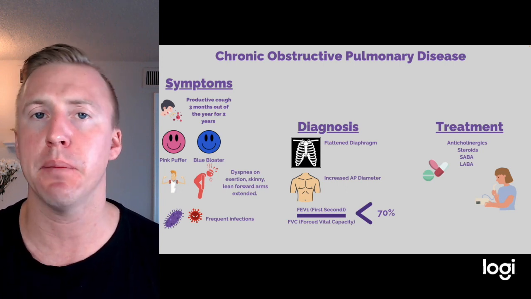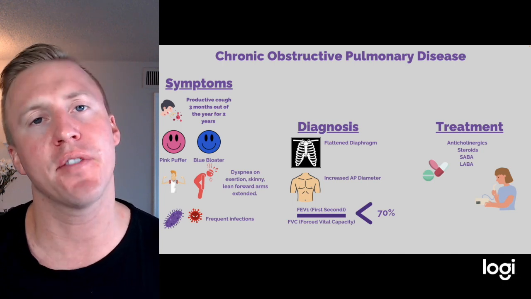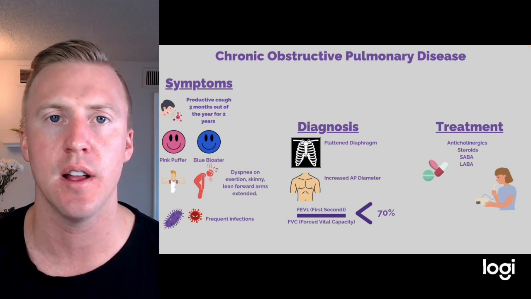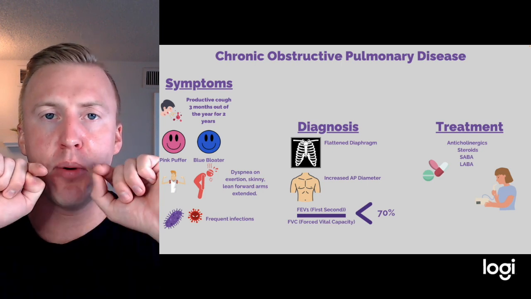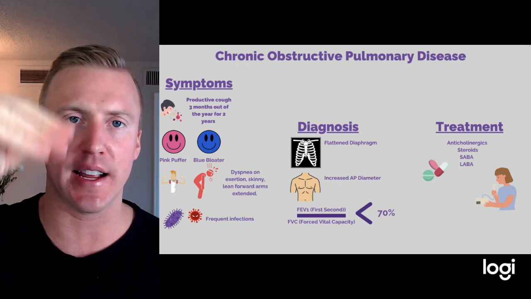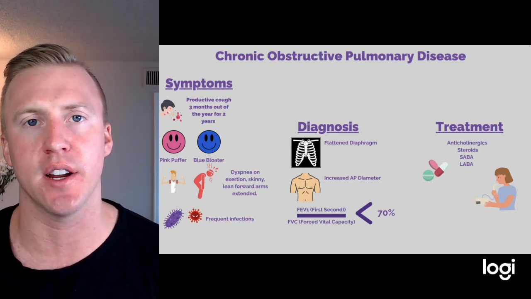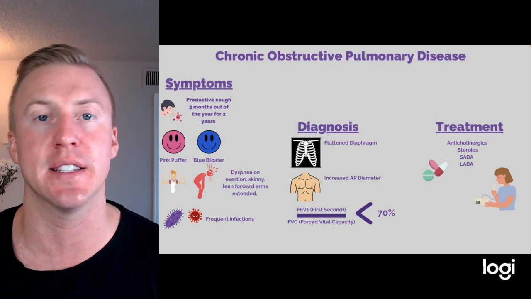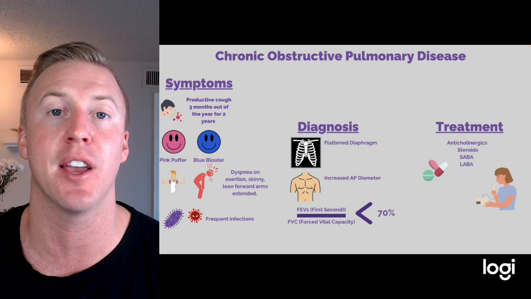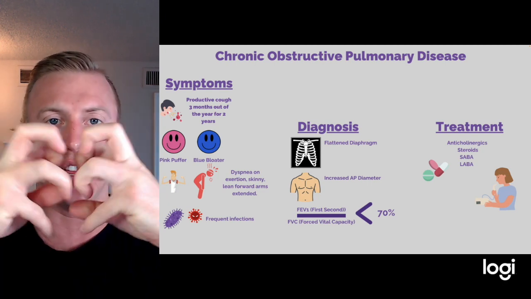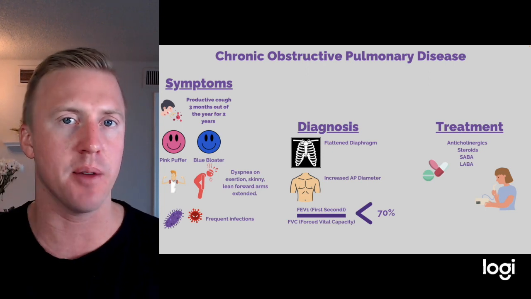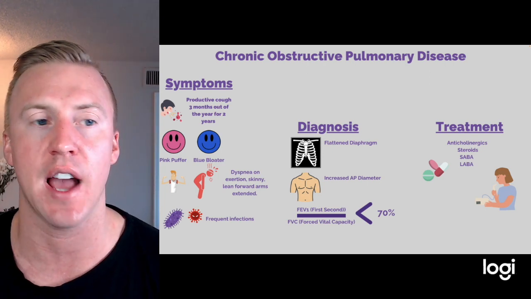They can either present as pink puffer, blue bloater, or both. Pink puffer is more in emphysema, pink meaning they usually don't have issues with hypoxemia until later. Puffer, meaning that they push the air out. If they purse their lips and push the air out slower, they prevent that collapse of those airways that we looked at earlier. Blue bloater is in our chronic bronchitis patients because they usually have a degree of hypoxemia earlier. Obviously, everything in the way of that bronchi makes it difficult to move air. If we're not moving tidal volume in the lungs, we're getting less exchange of gas.